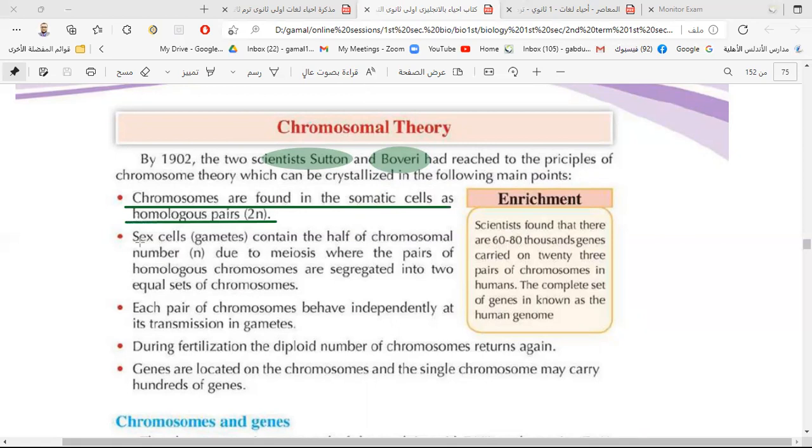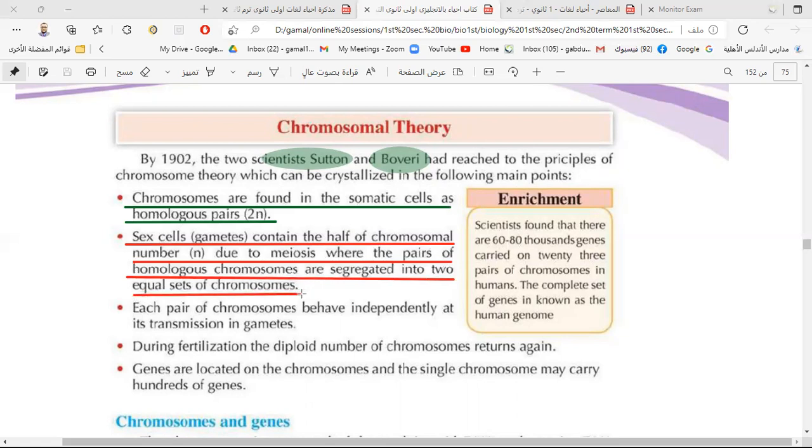And of course the sex cells or gametes contain half the chromosomal number, n only. They come from meiotic division, where the pair of homologous chromosomes are segregated into two equal sets of chromosomes. So meiosis makes gametes, sperm and ovum, and the number of chromosomes is reduced to half.